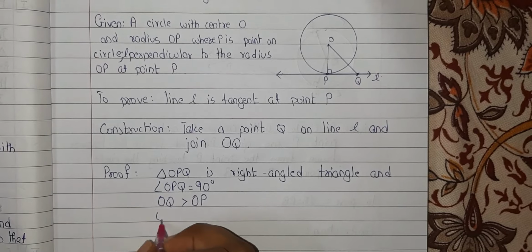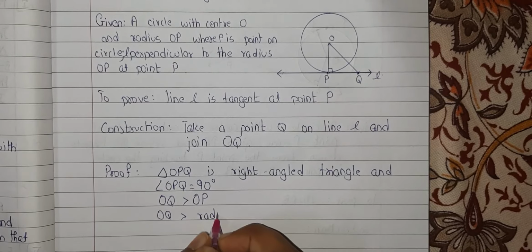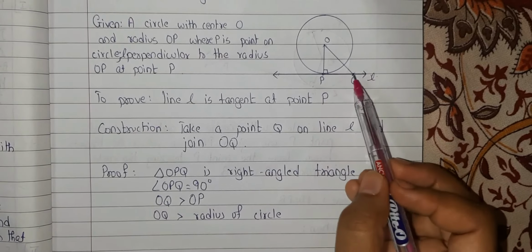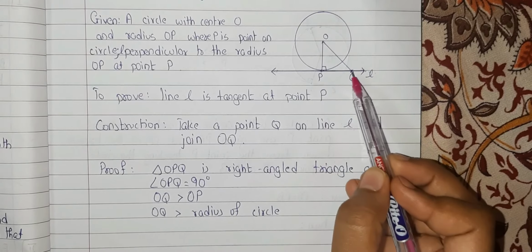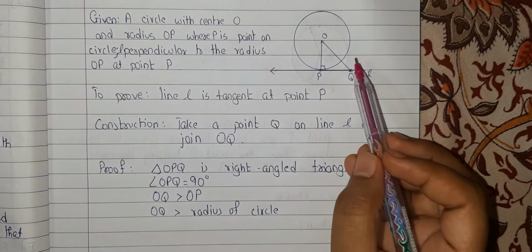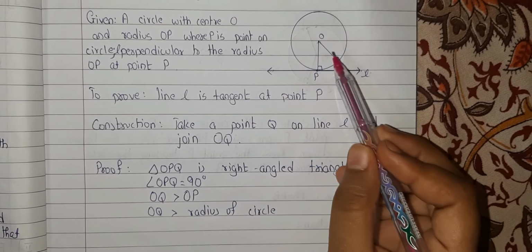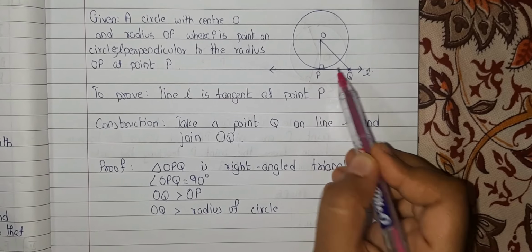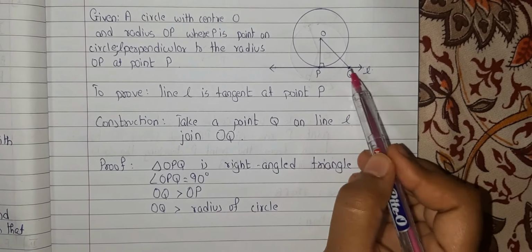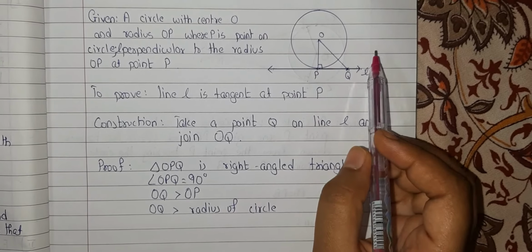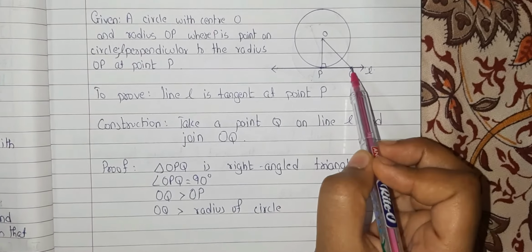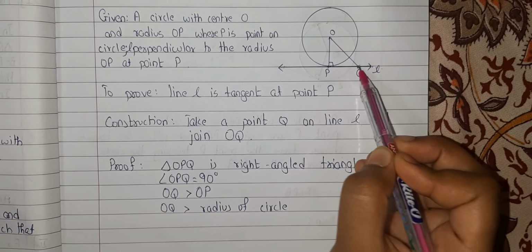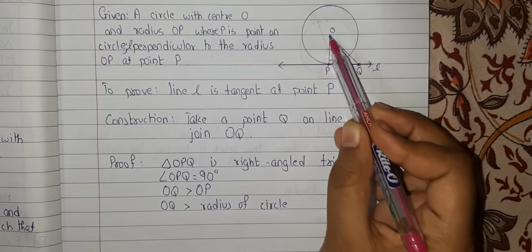Hence we get that OQ is greater than the radius of the circle, since OP is the radius of the circle. Hence we can take any point on this line such that OQ becomes greater than the radius of the circle. So you take this point Q at any point on this line, we always say that OQ is always greater than the radius of the circle. Hence we get that point Q of the segment OQ never lies on the circle, since it is greater than OP, that is the radius of the circle.